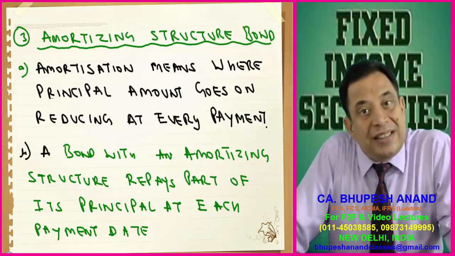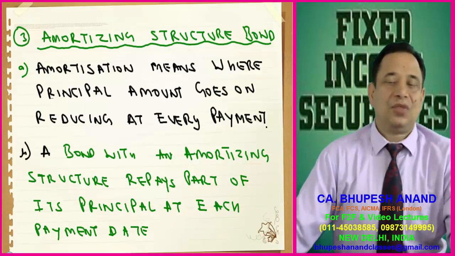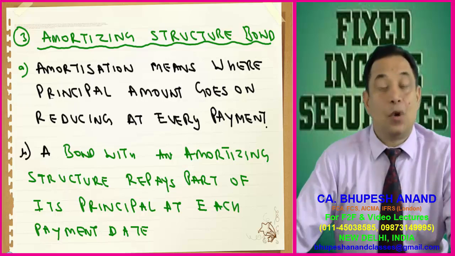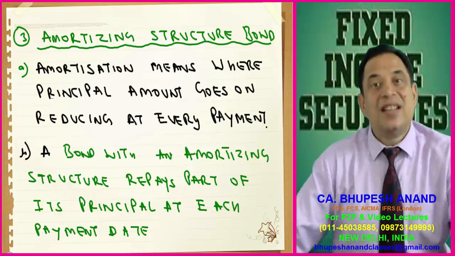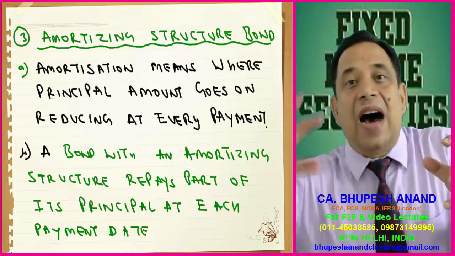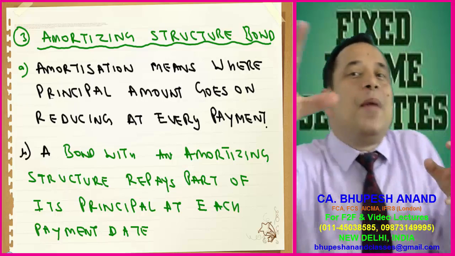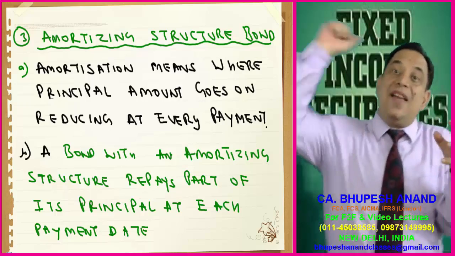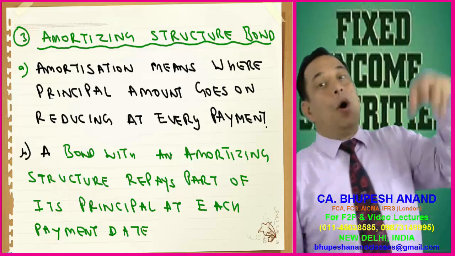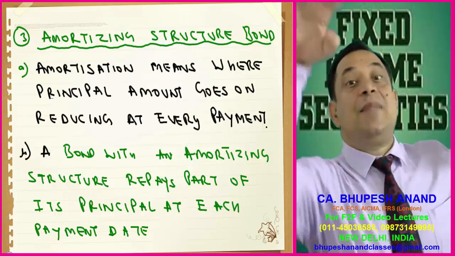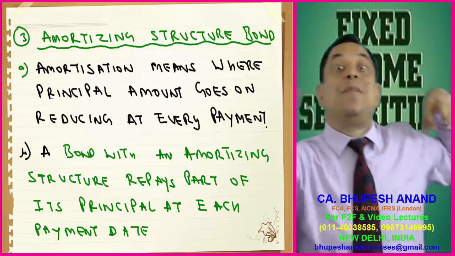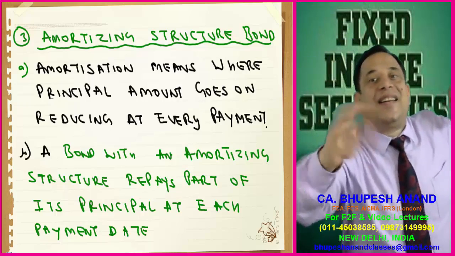I am coming to the next type of structure, named the amortizing structure. Amortizing structure means we are paying principal at every payment. On every payment by the borrower to the lender, some amount of principal is paid along with interest.